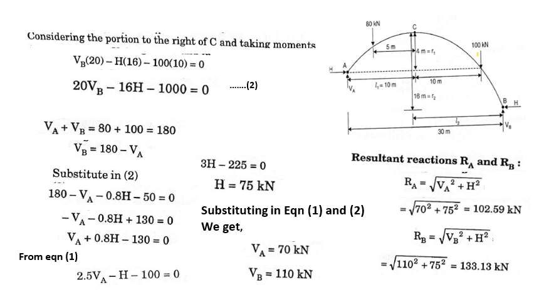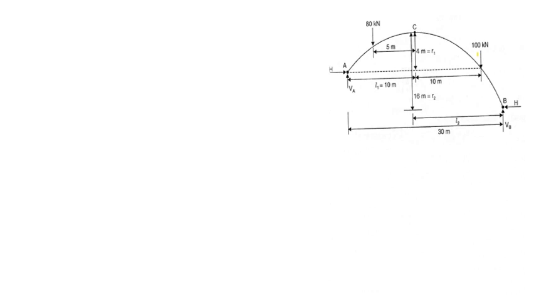Next is to find the bending moment, normal thrust and the radial shear. To find that, we have to find Y and theta, right? It is asked to find the radial shear, normal thrust and the bending moment at both the loaded points. So consider Y at a distance of 5 meter.